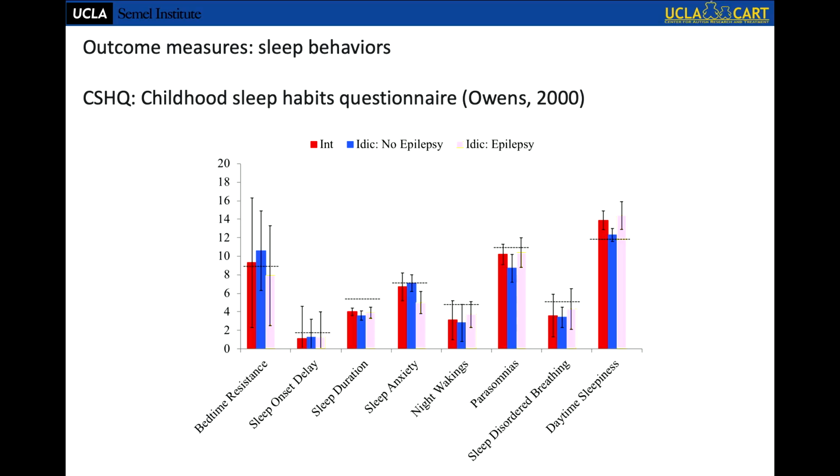These lines are what are considered clinical cutoff for sleep impairment, if you will. So we're not seeing profound sleep impairment behaviorally, except for maybe a couple of these areas like daytime sleepiness. But again, we're seeing that this measure is able to be used in this population, and I think that's an important take home.